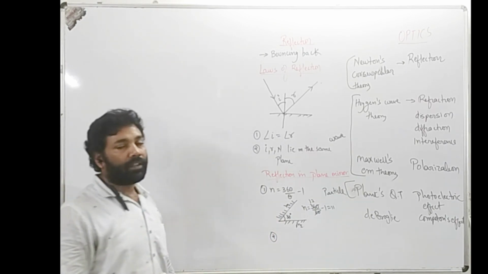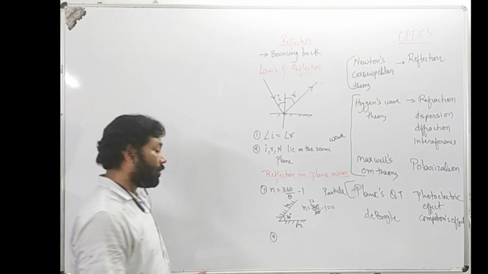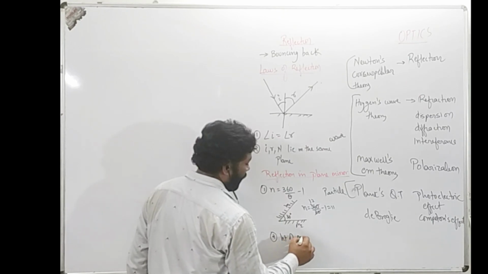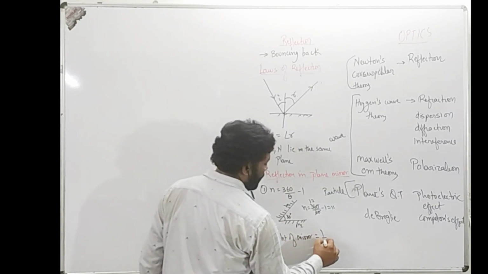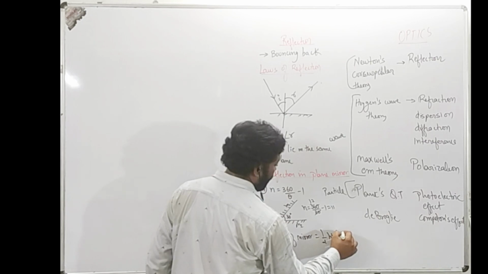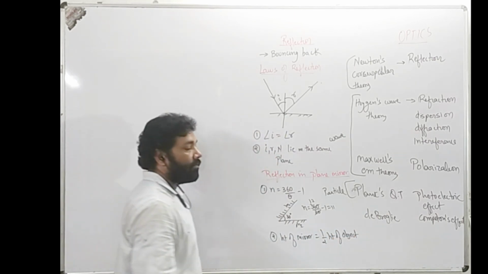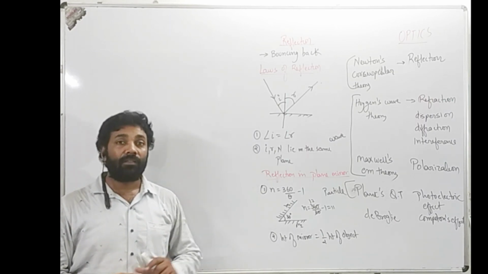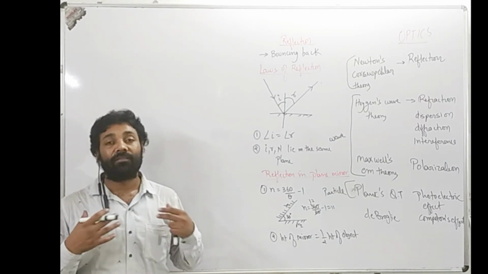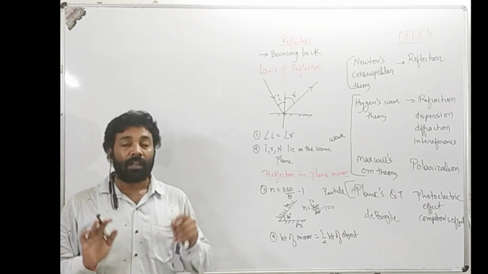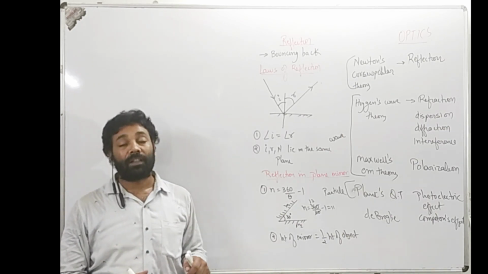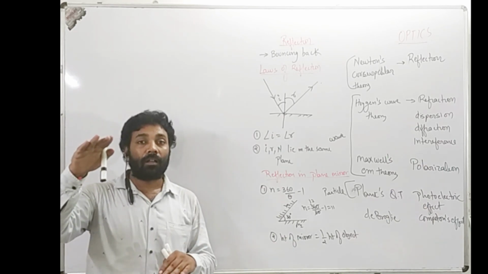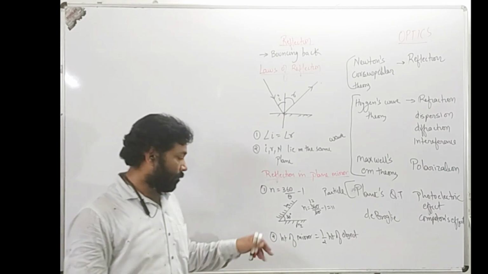Then the second important point regarding the reflection in the plane mirror is that the height of the mirror required is always half of the height of the object to be seen. If I want to see myself fully in any mirror, the height of the mirror must be at least half my size. If it is more than that, no issues, but at least half the size. So if I am 6 feet in height, the mirror's height must be 3 feet.